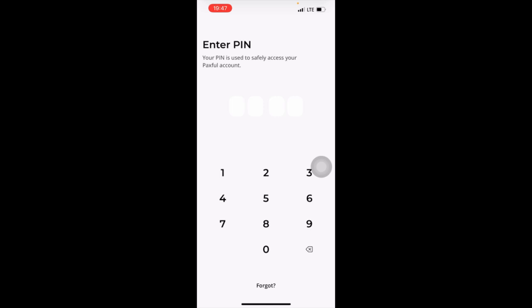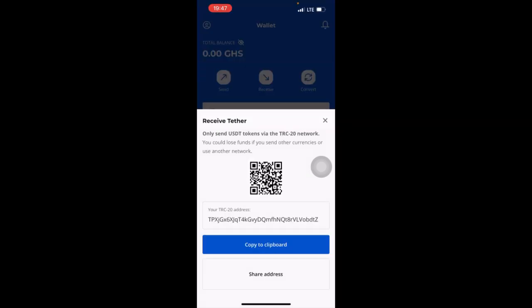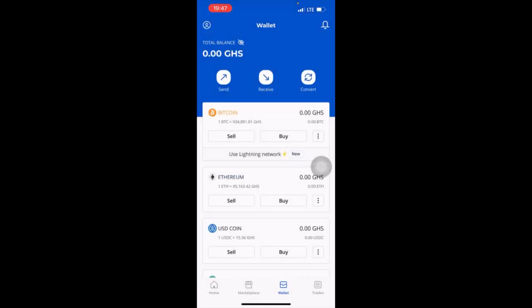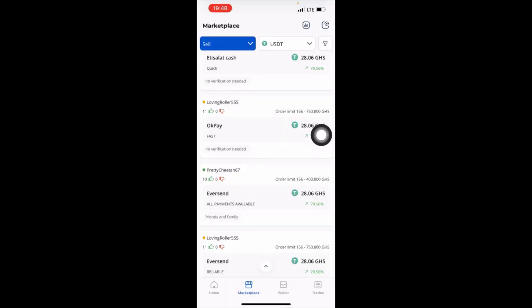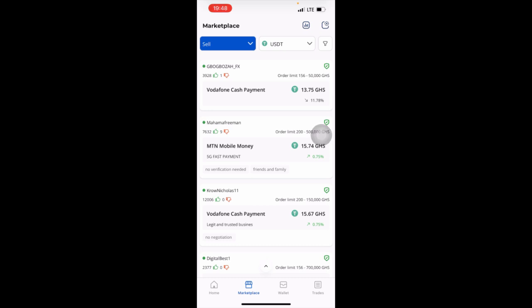So if I transfer the money, I'll come to my Paxful account and I come to total balance, you see that, the money will be here. And if I go to my USDT, it will reflect over here. So if it reflects over here, then I can go to sell, and it will take me here for me to sell my USDT on the marketplace on Paxful. You see, if I click on the sell here, it can take me here for me to sell my USDT on the Paxful market and make my profits.